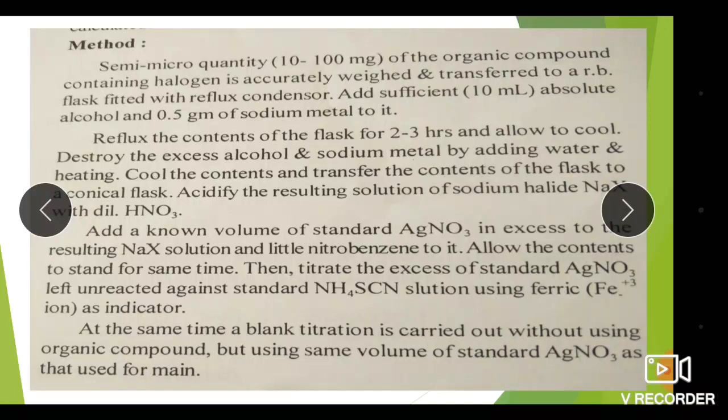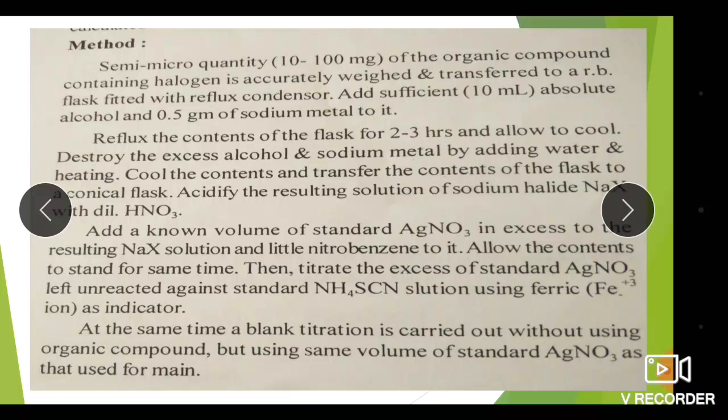Add sufficient 10 ml of absolute alcohol and 0.5 gram of the sodium metal to it, reflux the contents of the flask 2 to 3 hours, and allow to cool. After cooling, destroy the excess alcohol and sodium metal by adding water and heating, cool the contents and transfer the contents of the flask to the conical flask. Acidify the resulting solution of sodium halide NaX with HNO3.